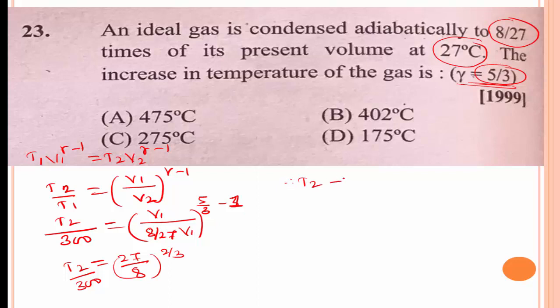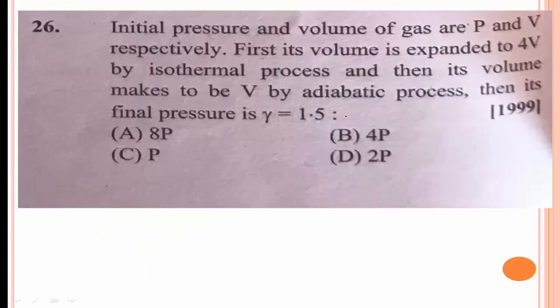Therefore, T2 is equal to 300 into 27 divided by 8 whole to the power of 2 by 3, that is 9 divided by 4. Therefore, T2 is equal to 675 Kelvin, or 402 degrees Celsius, subtracting 273. Option B is the right answer.